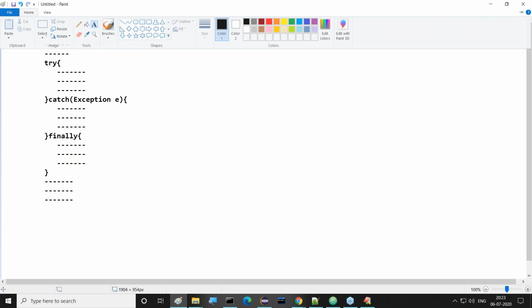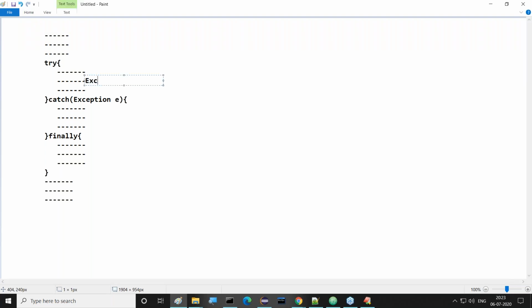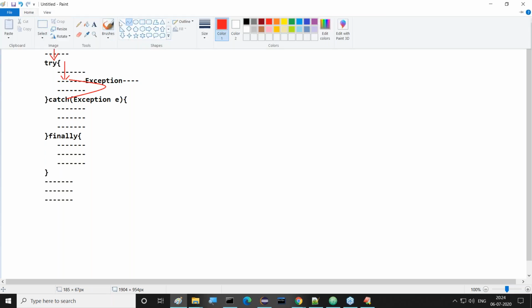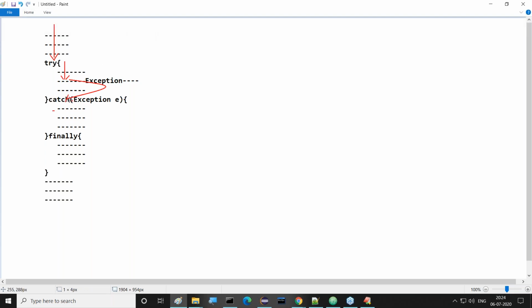Now observe carefully. Here we have an exception, inside this try block, at the middle line. So what is the flow of execution? Observe carefully. First, the instructions before try are executed, then the try block is executed. Inside this try block, at the second line, we got an exception. Directly from this point onwards, the flow of execution will be bypassed to the catch block by skipping the remaining instructions in the try block. The third line inside the try block will not be executed.